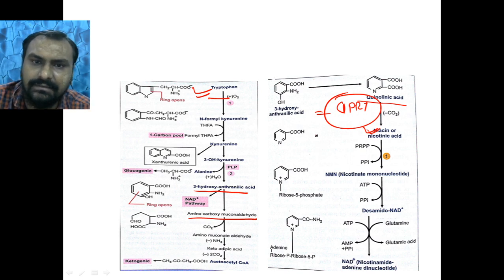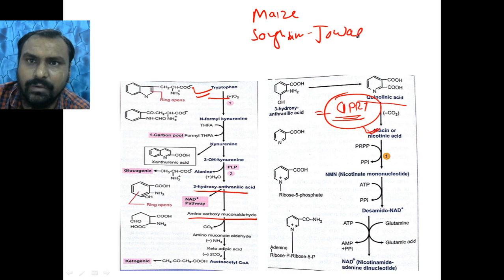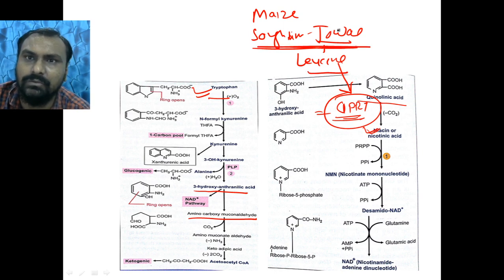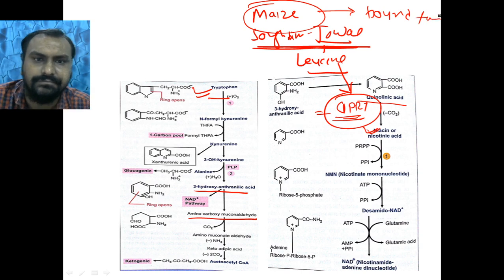And if this enzyme is inhibited, as in a person who is taking maize or sorghum or jowar, jowar contains a high amount of leucine which inhibits the QPRT enzyme. So a person whose main diet is jowar will develop pellagra, niacin deficiency. In maize, the nicotinamide is in the bound form, right?